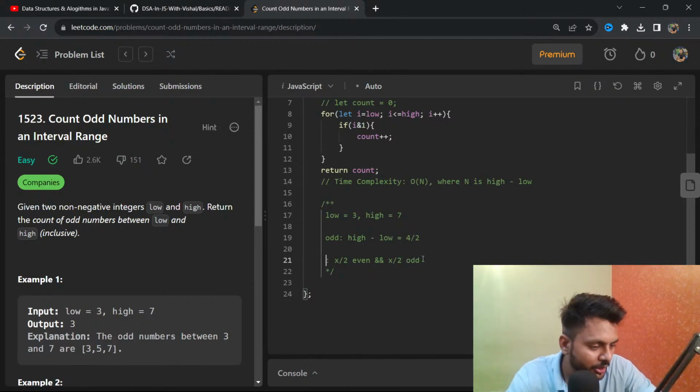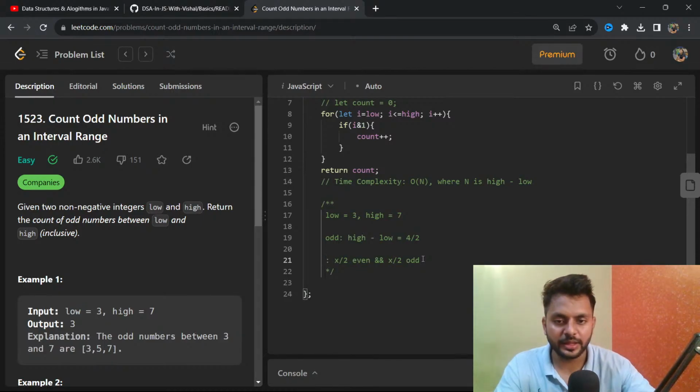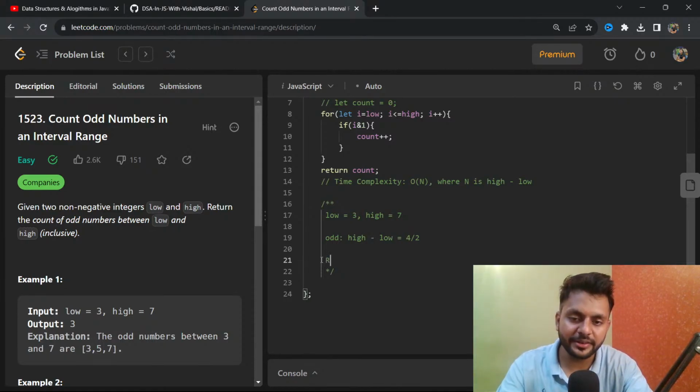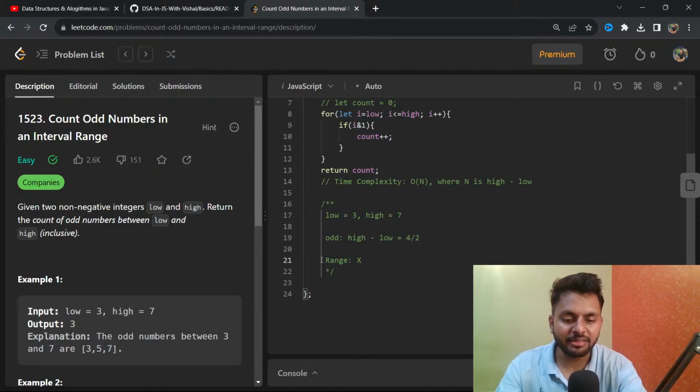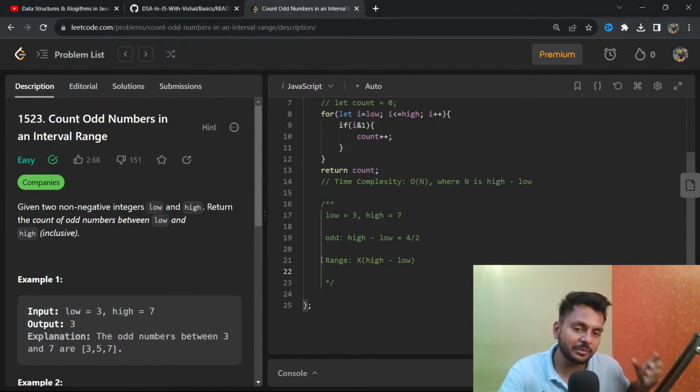Okay, got it. And a few more questions I will ask, we will solve those questions later on. But first of all, you have to understand that the range will be x, and that x value will be high minus low. Now you have to understand one more thing: half of those numbers will be even and half of those numbers will be odd.